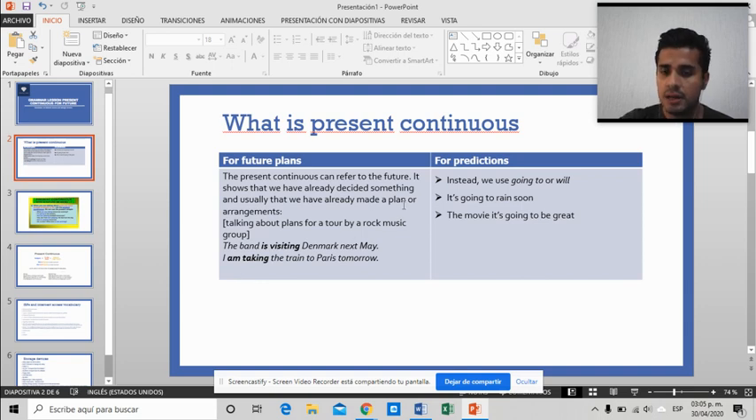Now, if you want to make a prediction, which is something similar to stating your opinion on what will probably happen, we use going to or will instead. We do not use the present continuous. We can say, it's going to rain. There I use going to. The movie is going to be great. Now, this is just my opinion. I don't know if this is true. That's why I have to use going to or will.